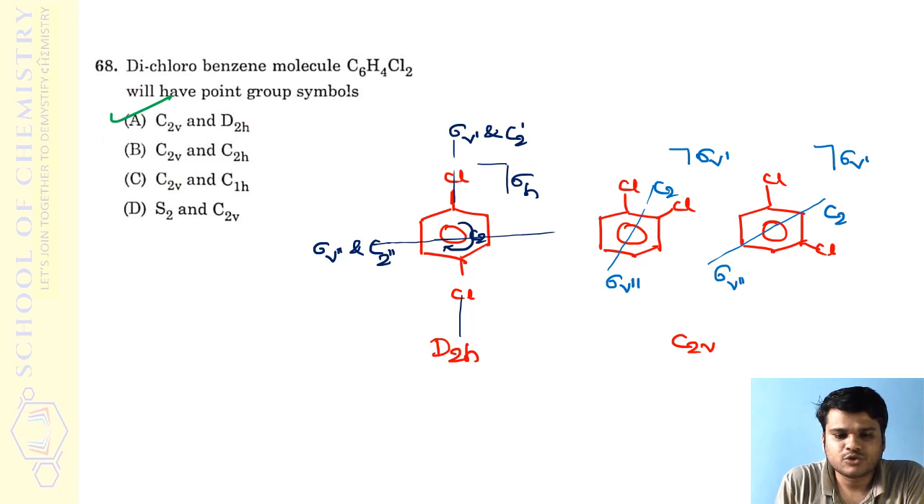But you should know for which isomer it will be D2h and for which isomers it will be C2v. That point you should know. So it has been given here, ortho and meta, that will be C2v, and para isomer, it will be D2h.